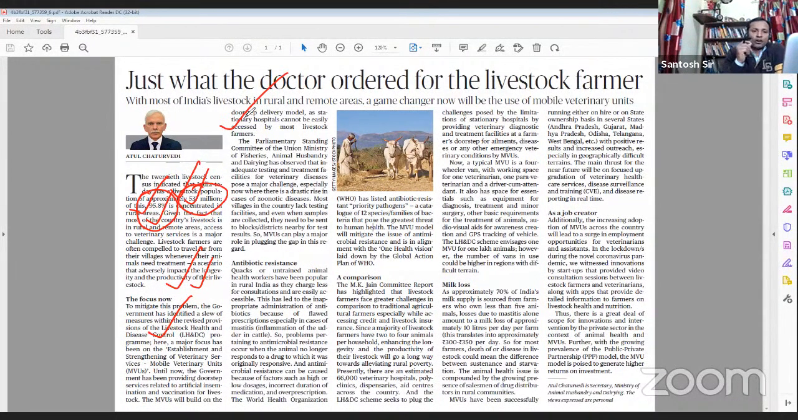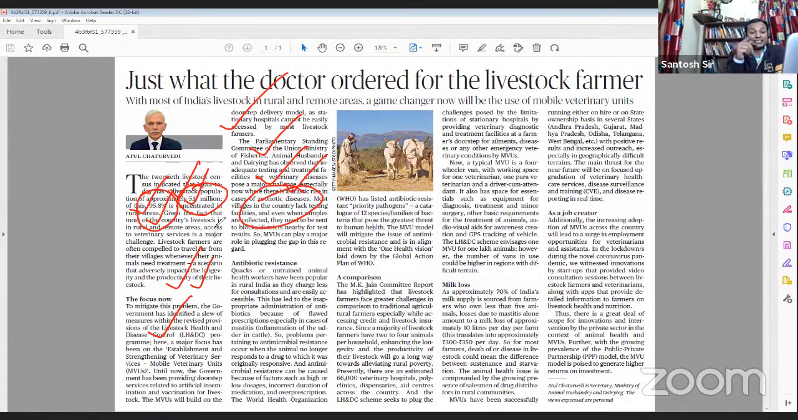Then this editorial also points out two important committees. First, the Parliamentary Committee on the Union Ministry of Fishery, Animal Husbandry and Dairying. The observation of this committee is that the biggest challenge faced by the livestock sector is that there are no adequate veterinary services, and this is the biggest challenge because these days we are seeing a rise in zoonotic diseases.